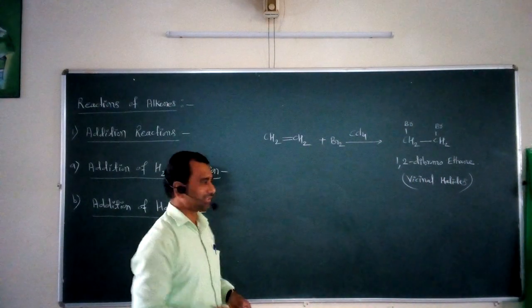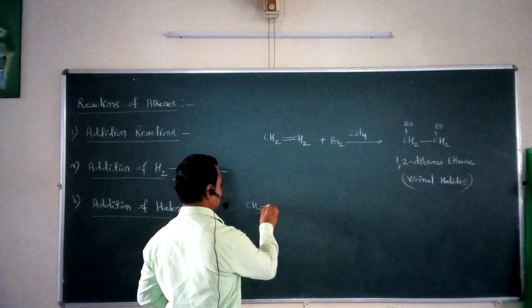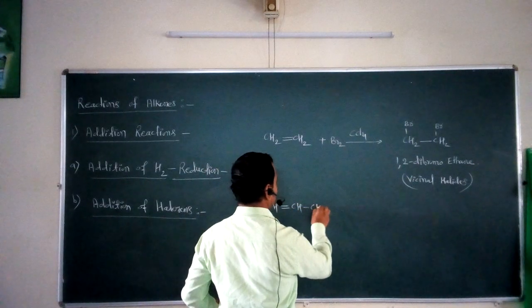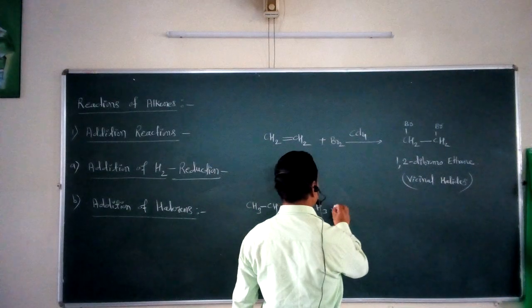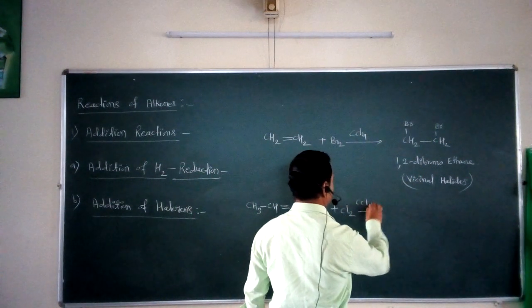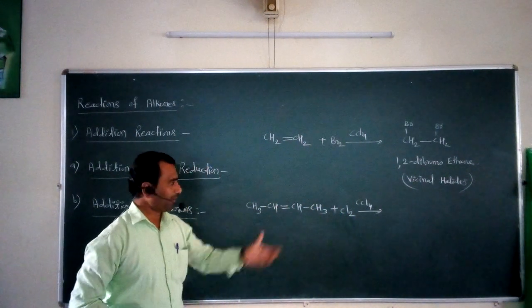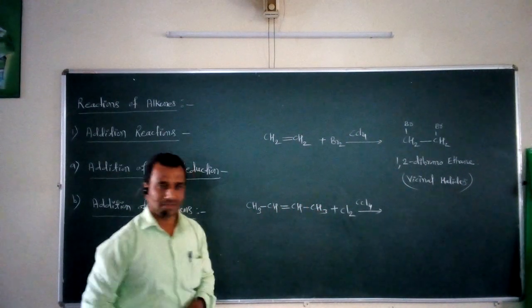Now if I take another example, for example, CH3 single bond CH, double bond CH, single bond CH3. Now, if I take another type of halogen, Cl2, in the presence of catalyst and in the presence of solvent CCl4, what happens? Again, this Cl2 is added across the carbon-carbon double bond, and you will get the alkane.